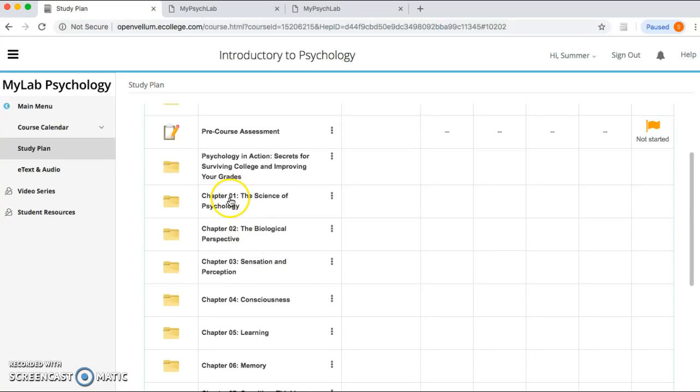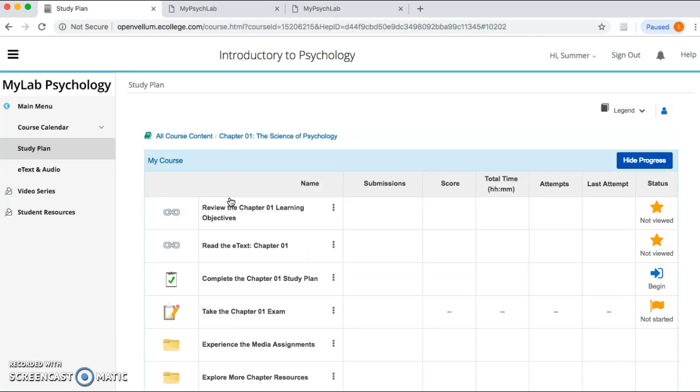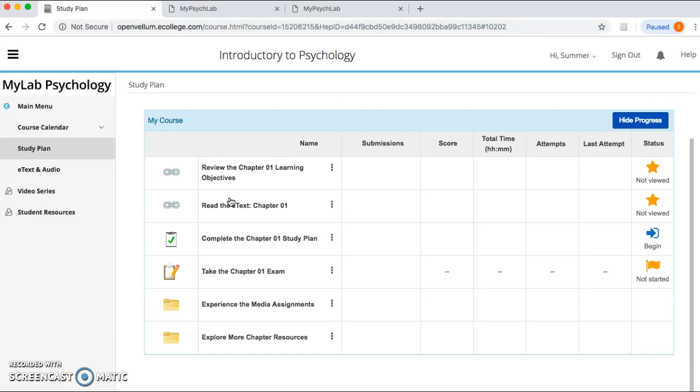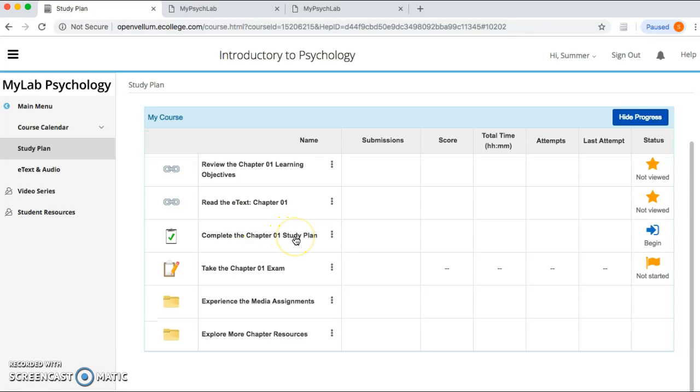So for instance, let's just click on chapter 1. And here you have, again, you can read the e-text here if you prefer to do it that way. And it will keep track of how many times you've read it or viewed it. It will create a customized study plan for you. You can take the test, experience the media assignments. Now, these have different things in there, including some of the videos that are in the video segments, so some of it overlaps. But it's just giving you more access points to the material, not necessarily different things.